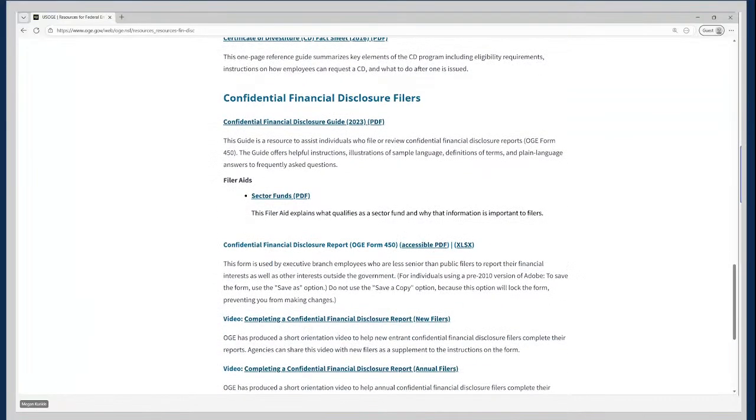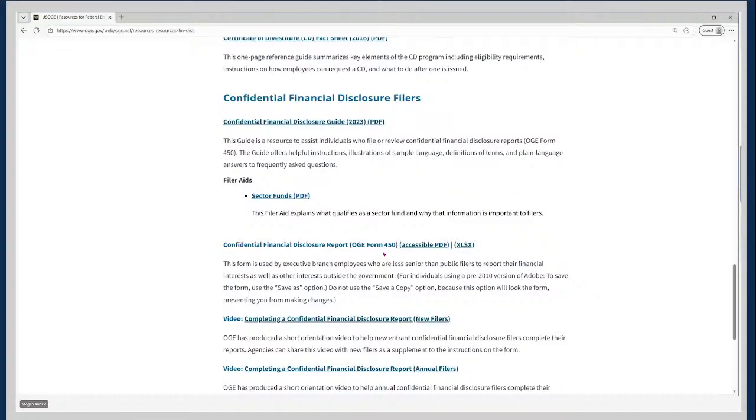All right, so here we have links to the latest confidential financial disclosure guide, which, again, is helpful for both reviewers and filers to access. There is a filer aid on sector funds. This explains what a sector fund is and why that information is important to filers.